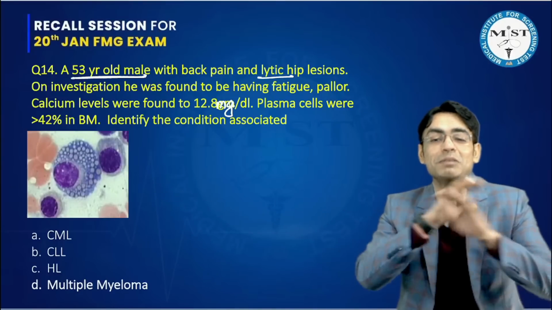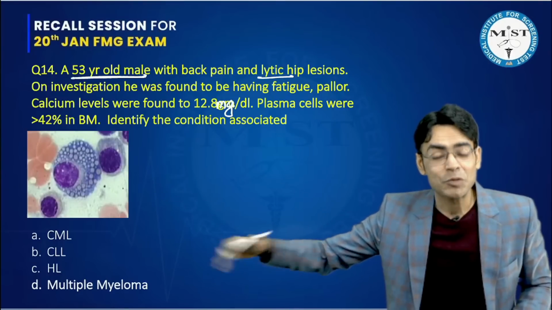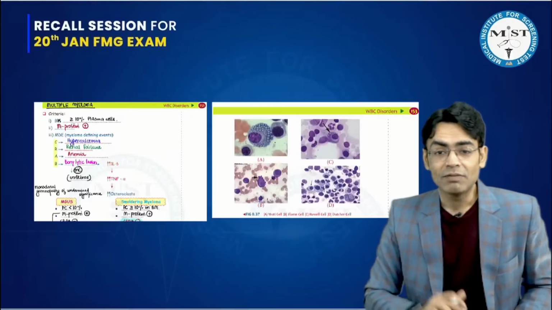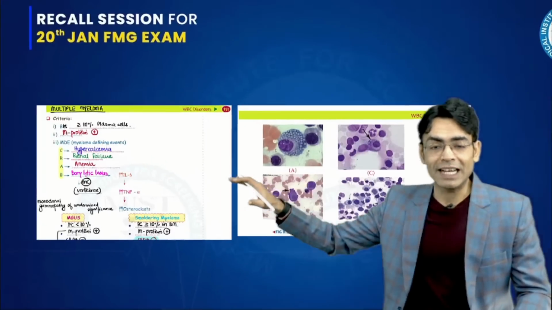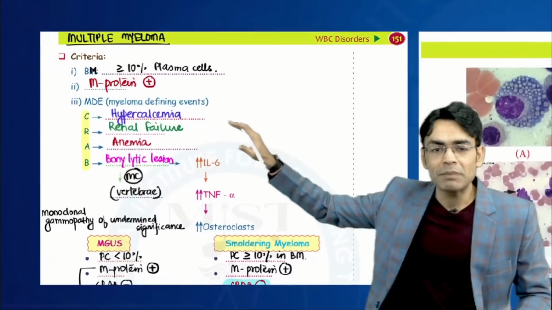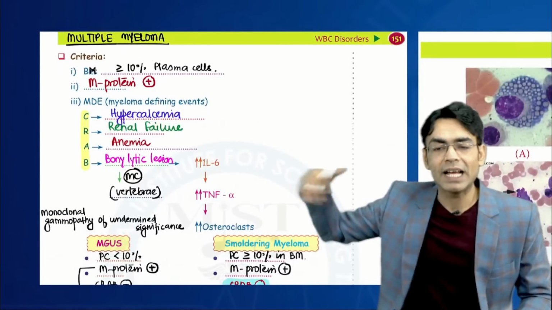We have discussed this image multiple times. This is a Mott cell. So as soon as you see this image, you understand they are talking about multiple myeloma. Even when I was teaching you multiple myeloma in the class, these are the exact screenshots from the workbook, that for multiple myeloma we have discussed these criteria, and I told you that in